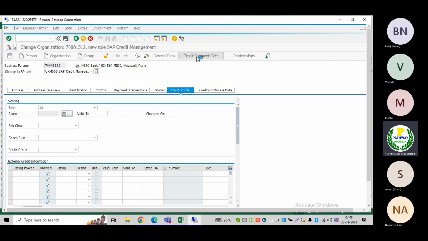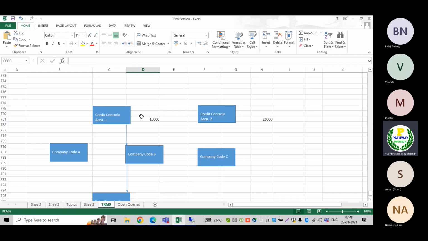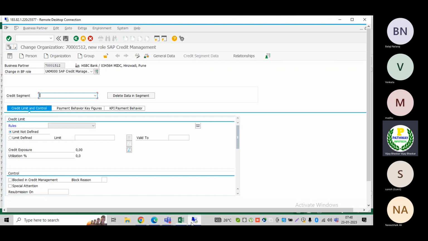First let us go to the credit segment. This is the important thing. Now you can see here we are not able to see the credit control area. What I explained earlier was that we assign the credit limit at the credit control area. But are we able to see the credit control area in this business partner? If I compare with the credit manager, there is no option to select the credit control area here. But what is the option we have here?